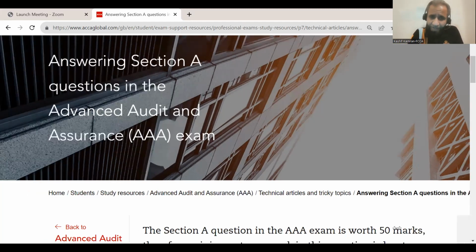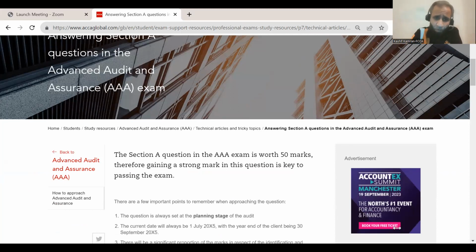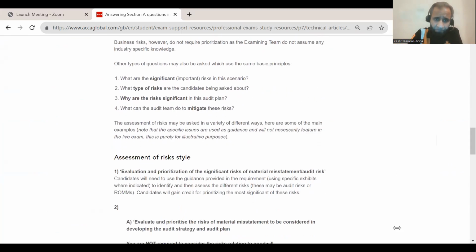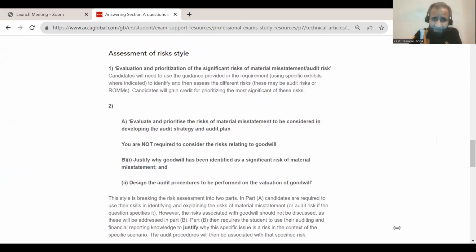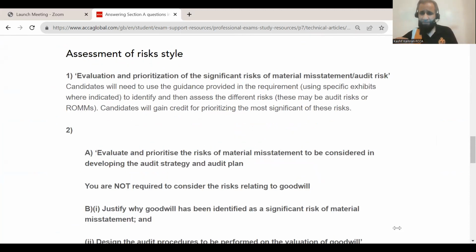Now, if you read through this article, it's telling you about the whole question number one, which is set at 50 marks, and the background of it, and what else could be in question number one besides risk. So you can read that on your own. I'm getting down to the part on assessment of risk style. This is where the examining team is telling us about the possible ways in which the question could be set in. One of them is the way it has been set since September 22.